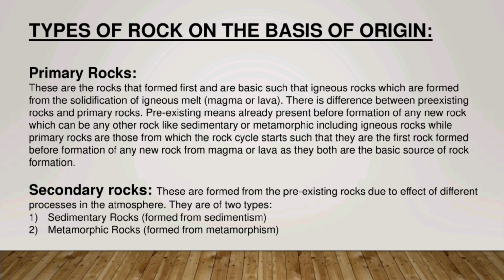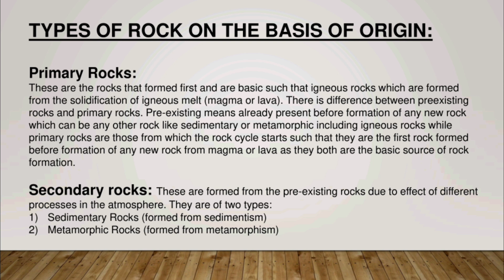Now we will talk about types of rock on the basis of their origin. There are two types of rock, primary rock and secondary rock. Primary rocks are formed first and they are known as igneous rock. They are formed from the solidification of the igneous melt or lava. There is a difference between pre-existing rocks and primary rocks. Primary rocks are those from which the rock cycle is started. It is a basic source of rock formation.